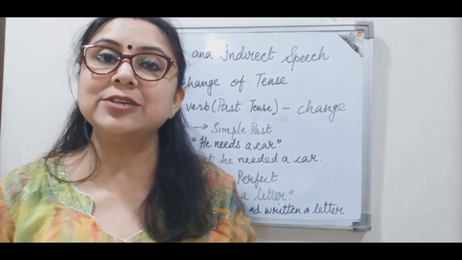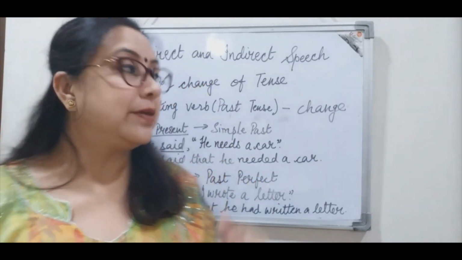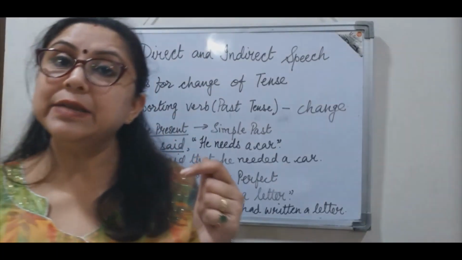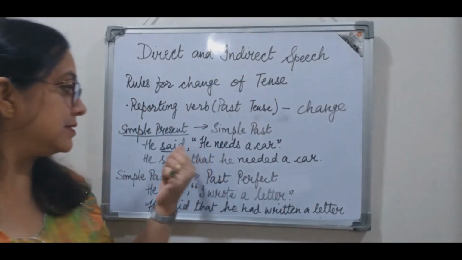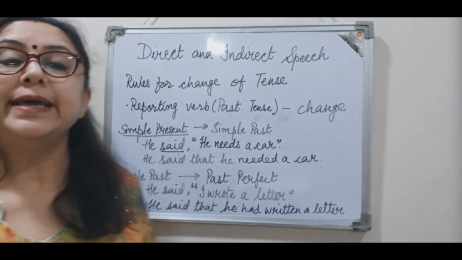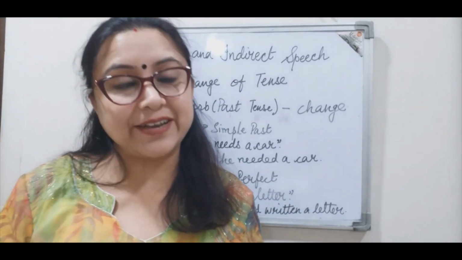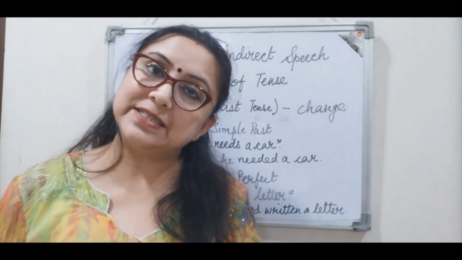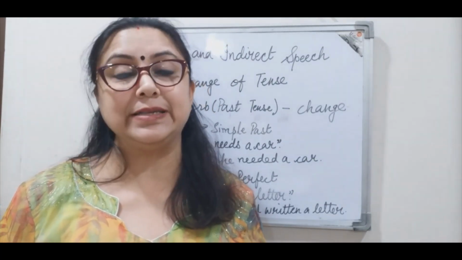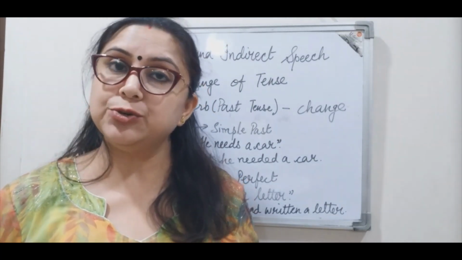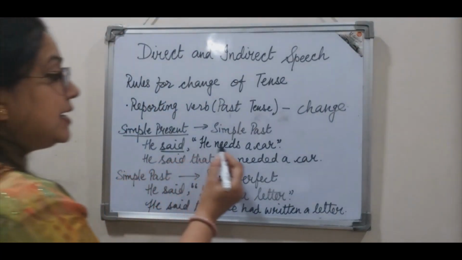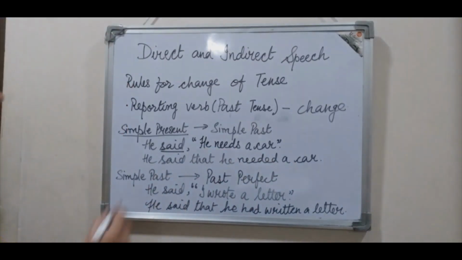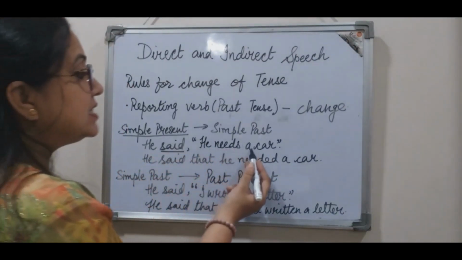So where will it not change? When the reporting verb is in present tense or in future tense. So since the reporting verb here is in past tense, definitely tense related changes will take place here when we change it into indirect speech, right? So, he needs a car, right? He said he needs a car.